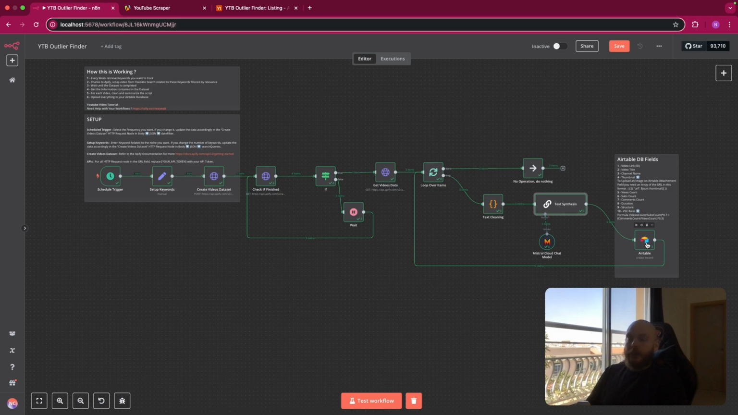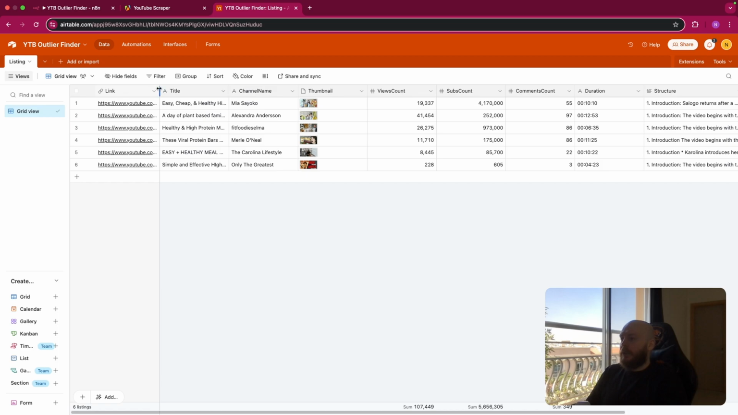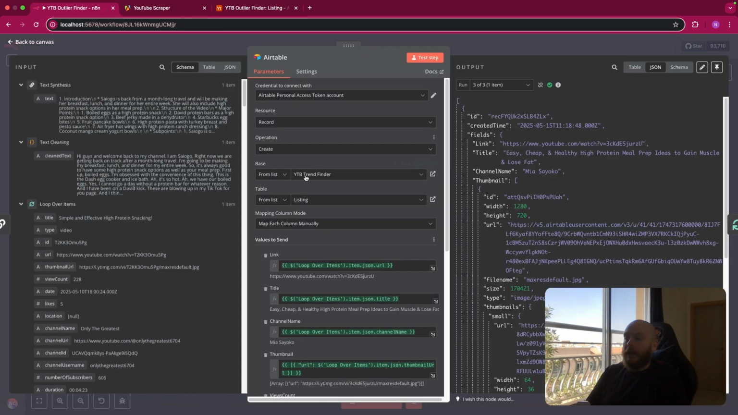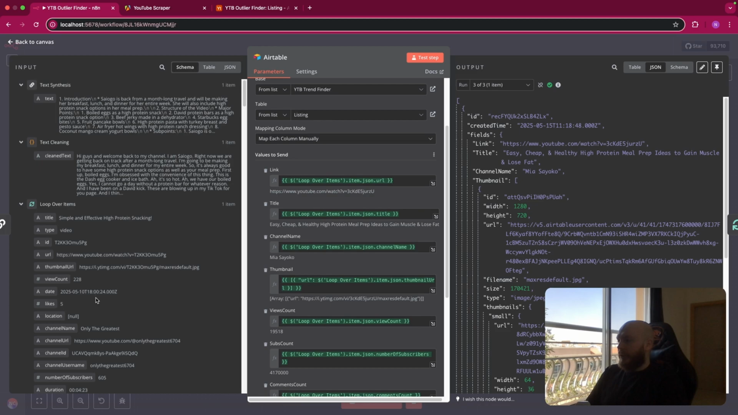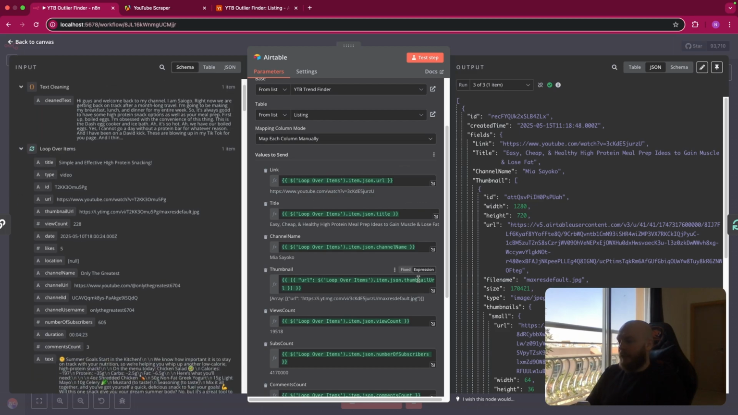After this, this is where we'll add the information to Airtable. So we have multiple fields to fill. So you create the same Airtable database with the same parameters here. And by the way, this is a simple create a field in Airtable. You select your base, your table, and this is where you will go in the loop over item node, and you will add every element to the list.